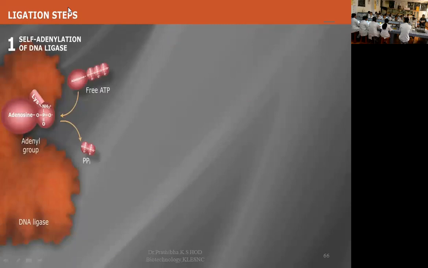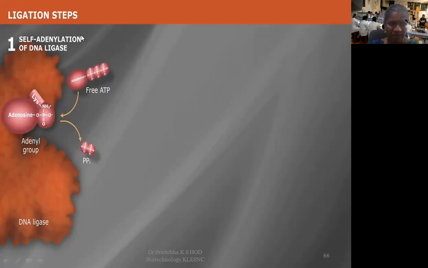Now let us understand the ligation steps, how the ligation happens. Step one: self-adenylation of the DNA ligase enzyme. DNA ligases are enzymes, and chemically enzymes are made up of proteins. All proteins are not enzymes, but all enzymes are proteins. So this is the enzyme.